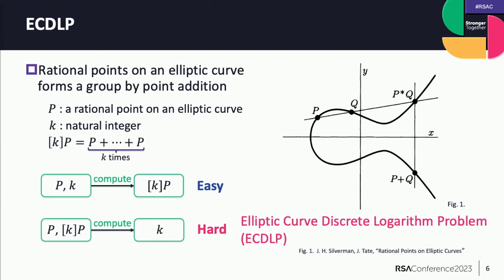Now I will explain ECDLP briefly. I remark that rational points on an elliptic curve form a group by point addition. Let P denote a rational point on an elliptic curve, and k denote a natural integer, and kP is the sum of k P's. First, we consider the problem that computes kP from P and k. This is a very easy problem. However, computing k from P and kP is very difficult. This is the elliptic curve discrete logarithm problem called ECDLP.